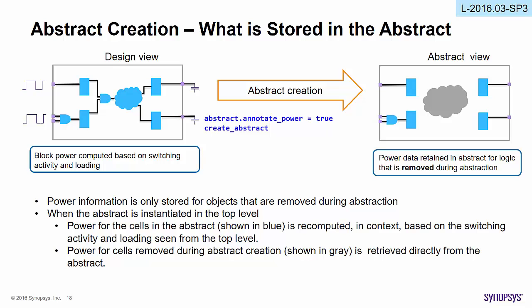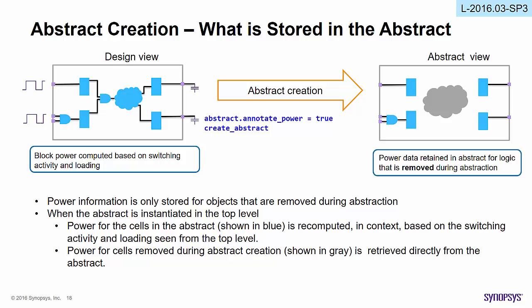Let's say you have a design view which is basically a full design with complete netlist whose block power is computed based on switching activity and loading. And then you create power abstracts by enabling the app option. Finally, power data will be retained in the abstract for logic that is removed during abstraction.